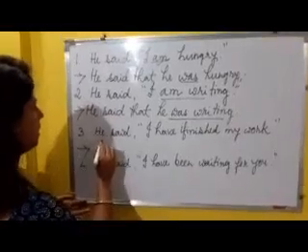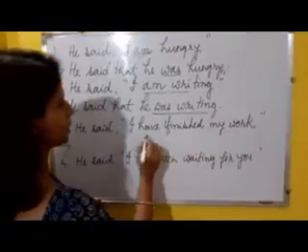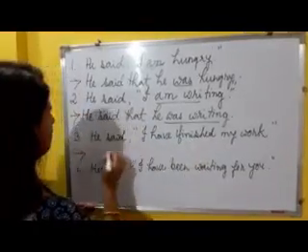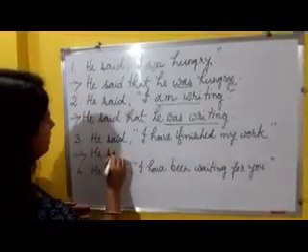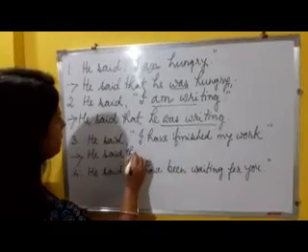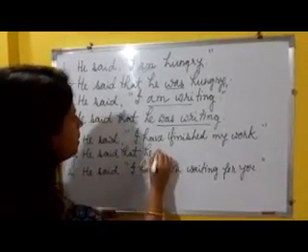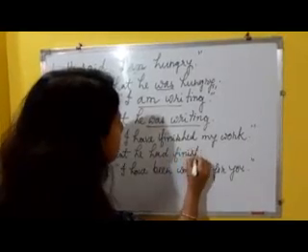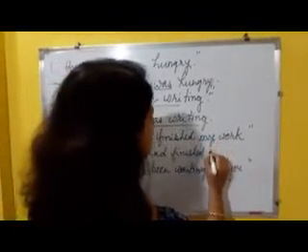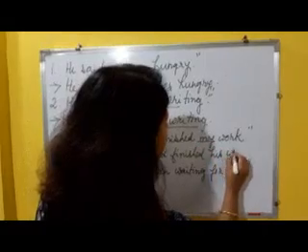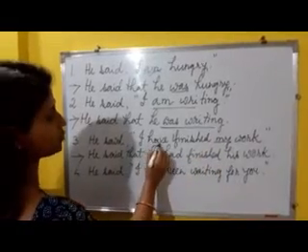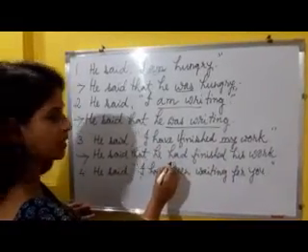Number 3. He said, "I have finished my work." This is in present perfect tense. And if we try to change it, it will be, he said that he had finished his work. "My" becomes "his". Okay? That means present perfect becomes past perfect.